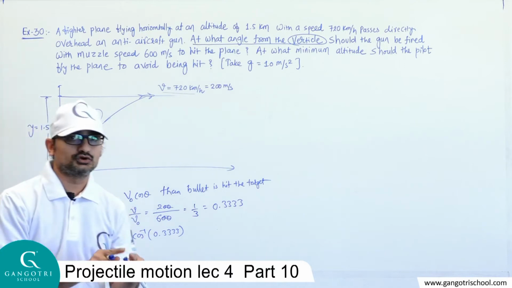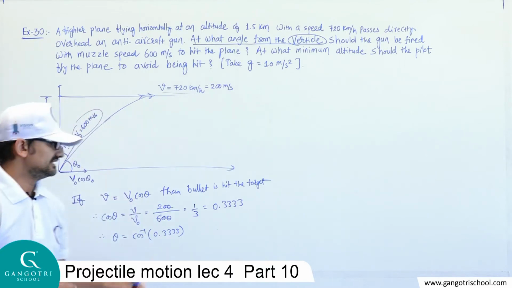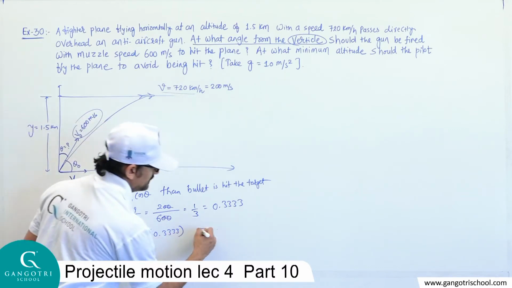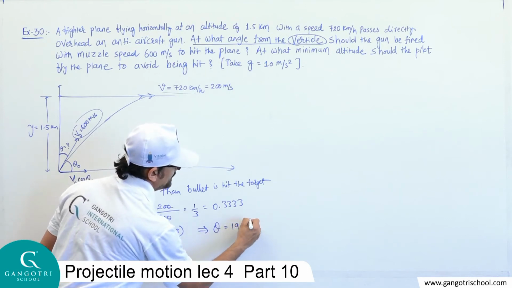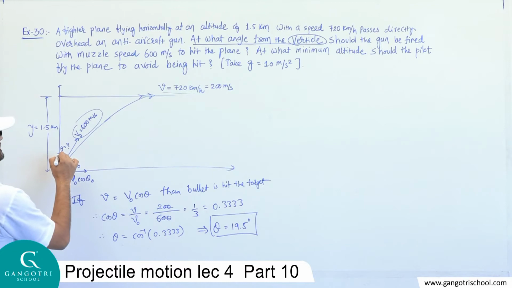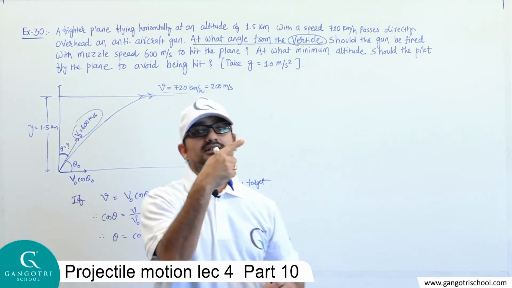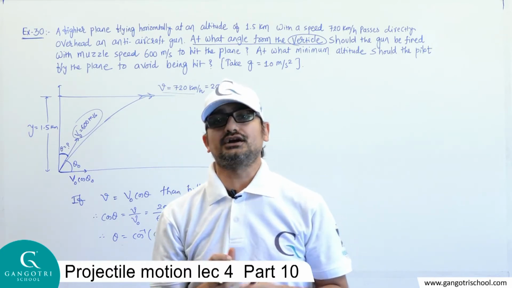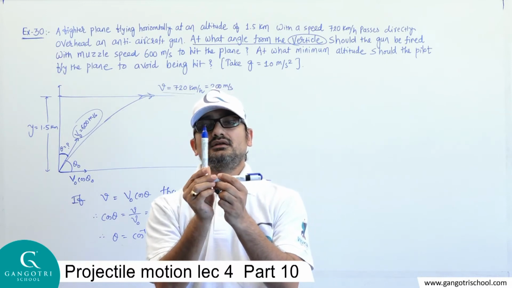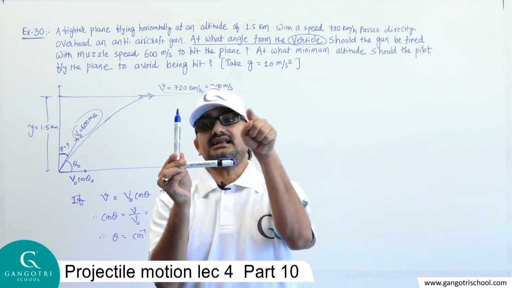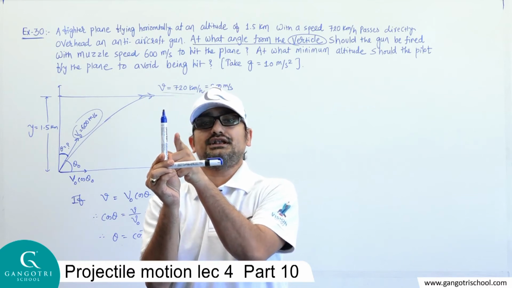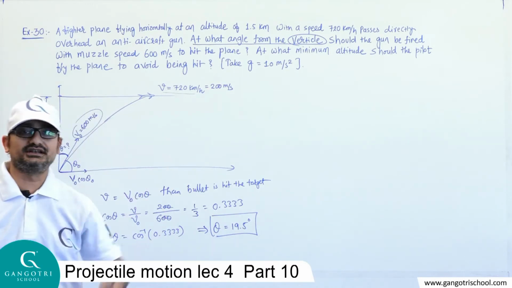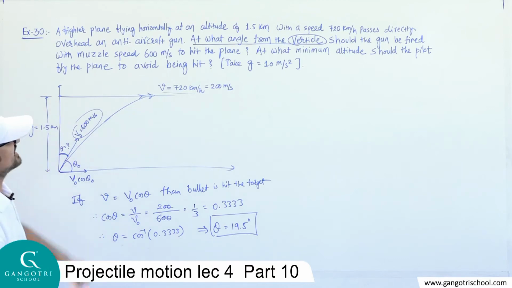Now, in a log table book, if you observe the natural cosine, then for this value 0.3333 of cosine, the angle will be 19.5 degree. This is the angle. Okay, the answer is, if the bullet is fired at an angle 19.5 degree with the vertical, this is the vertical direction, and the bullet is fired at an angle 19.5 degree with the vertical, then and only then will the bullet be able to hit the target, the fighter plane, otherwise not. So the first answer is obtained.